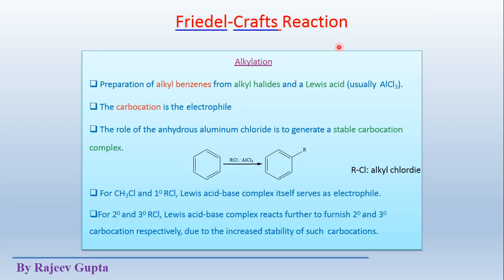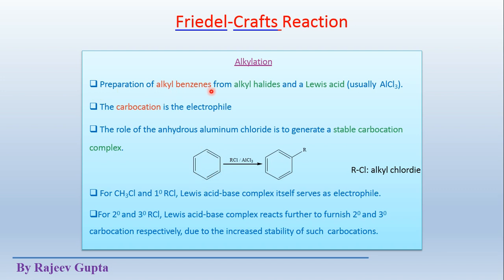There are two types of Friedel-Crafts reaction, which are alkylation and acylation. This is the Friedel-Crafts alkylation reaction, where an alkyl group will be added to this aromatic system and substitute a hydrogen atom from here.